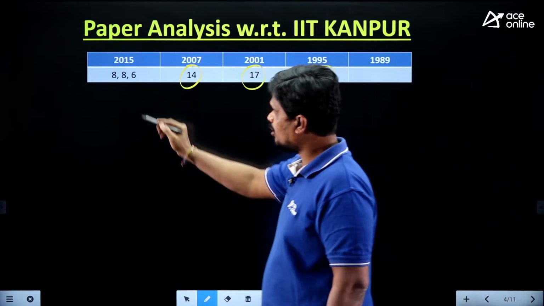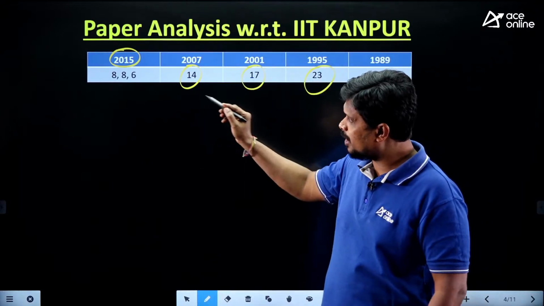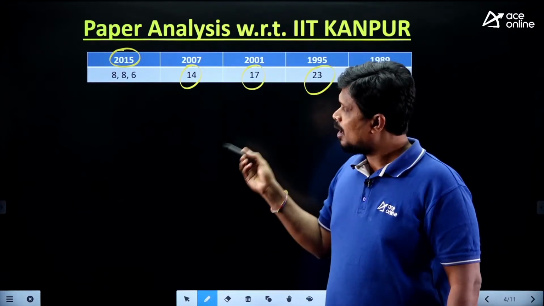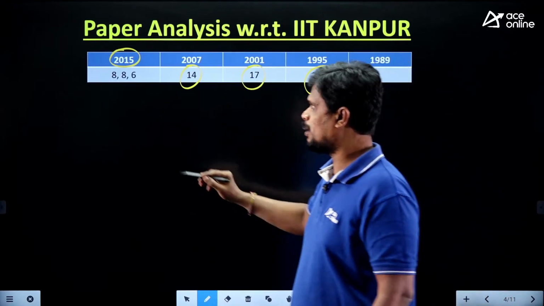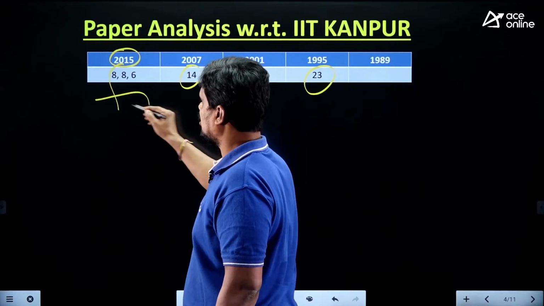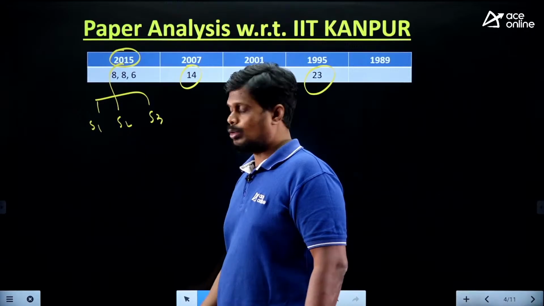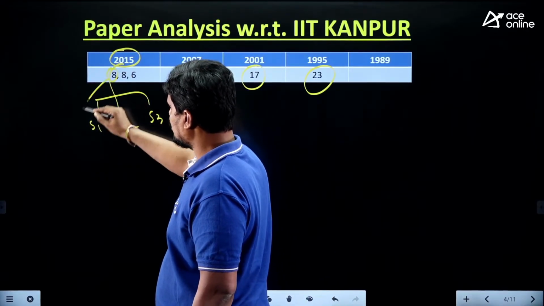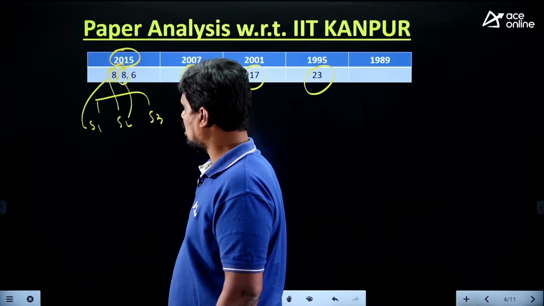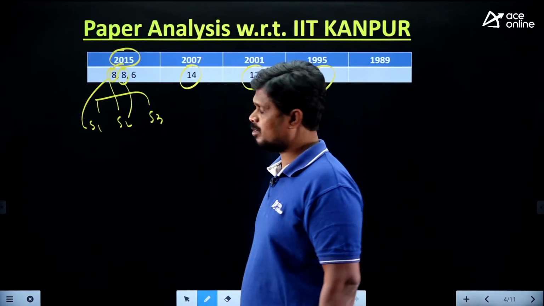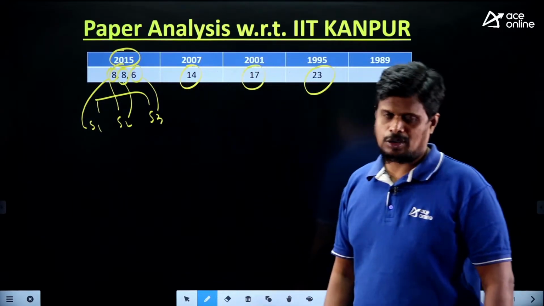But if you verify 2015, in 2015 we are having a set system, like 3 sets of paper: set 1, set 2 and set 3. From set 1, we have 8 marks of weightage of operating system. In set 2, we have 8 marks of operating system. And in set 3, we have 6 marks of weightage for operating system.